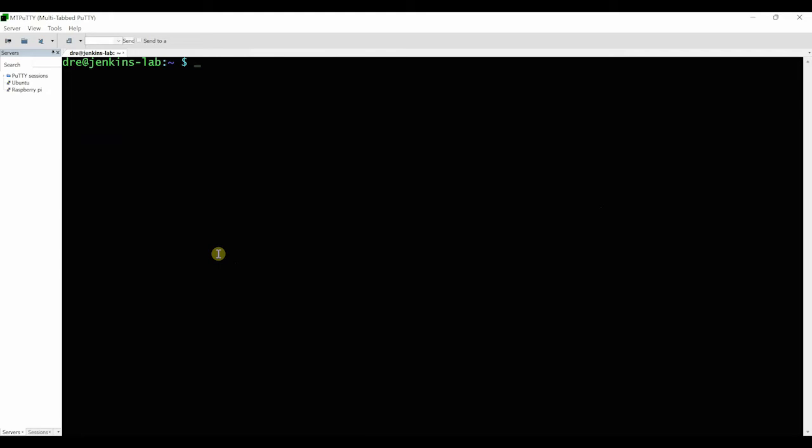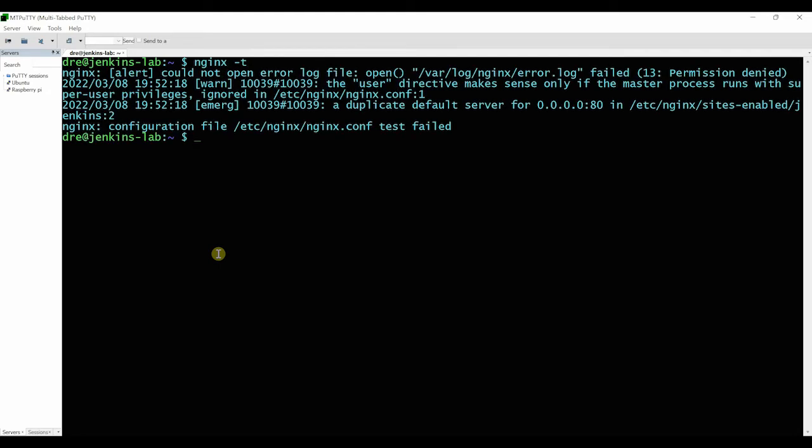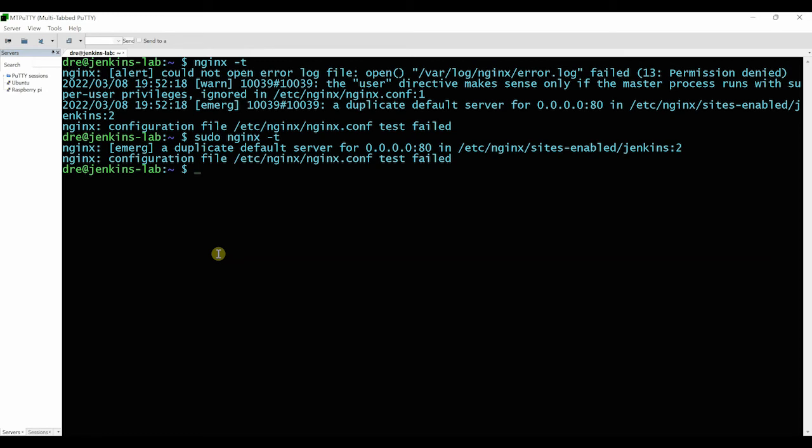We will check the configuration is now good. So nginx, I need to do sudo. Test failed. Sites, duplicate default server.